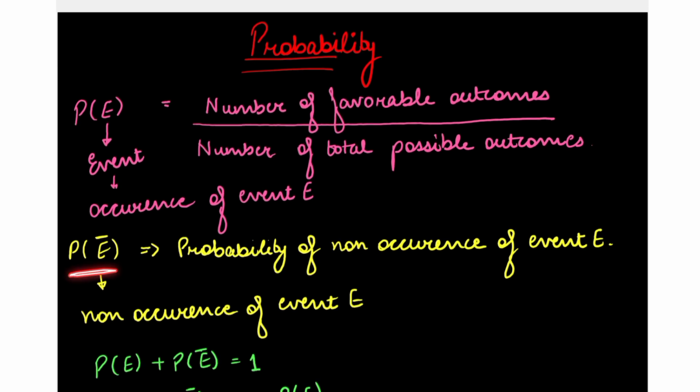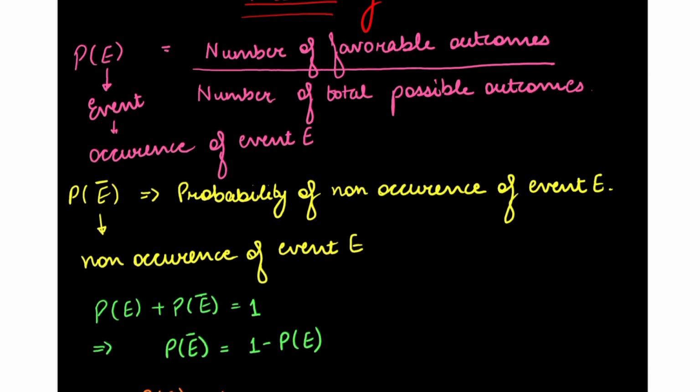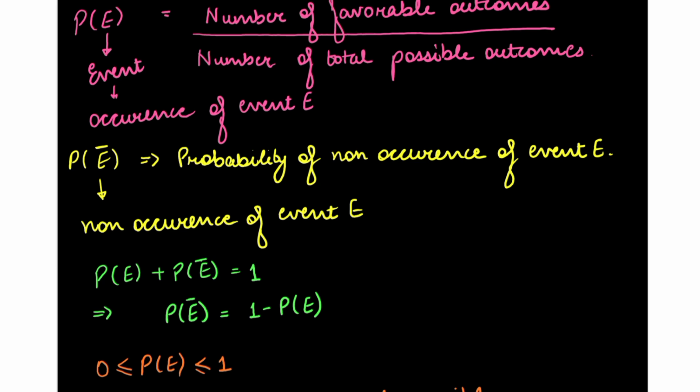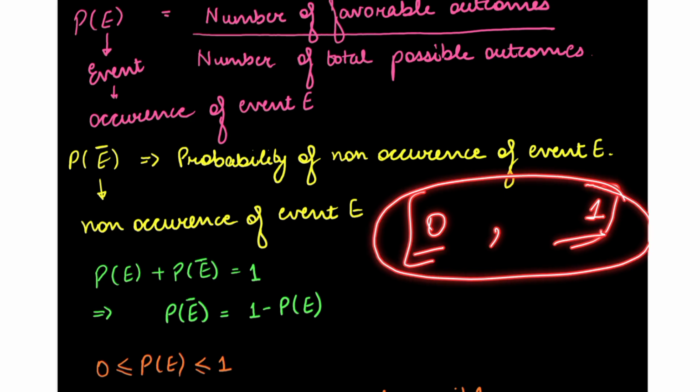Now, probability of non-occurrence of an event E. If we put this bar, it is the negation. So the probability of non-occurrence. So suppose the probability of getting something is 0.4. What will be the probability of non-occurrence of the same event? Right? So the probability of an event is between 0 and 1, the 0 and 1 included. This is the range in which probability can vary. Probability will neither be less than 0 nor be more than 1.